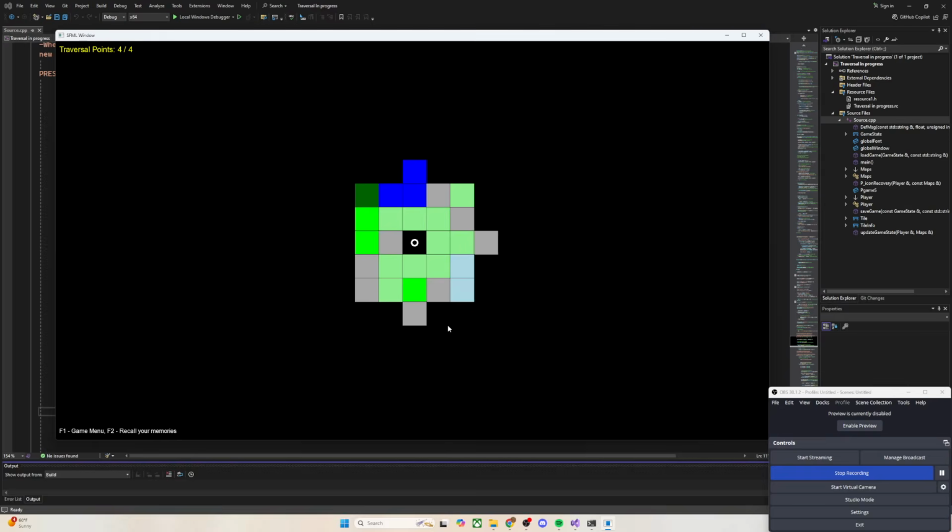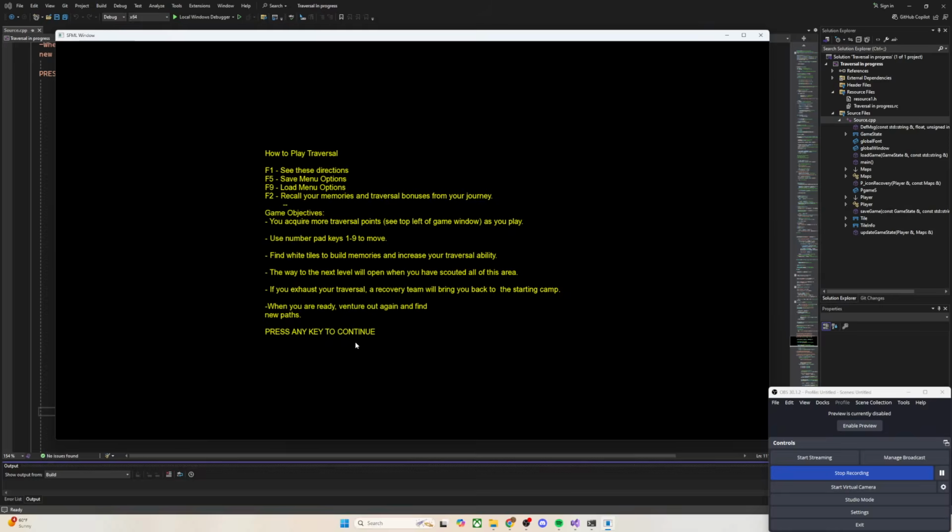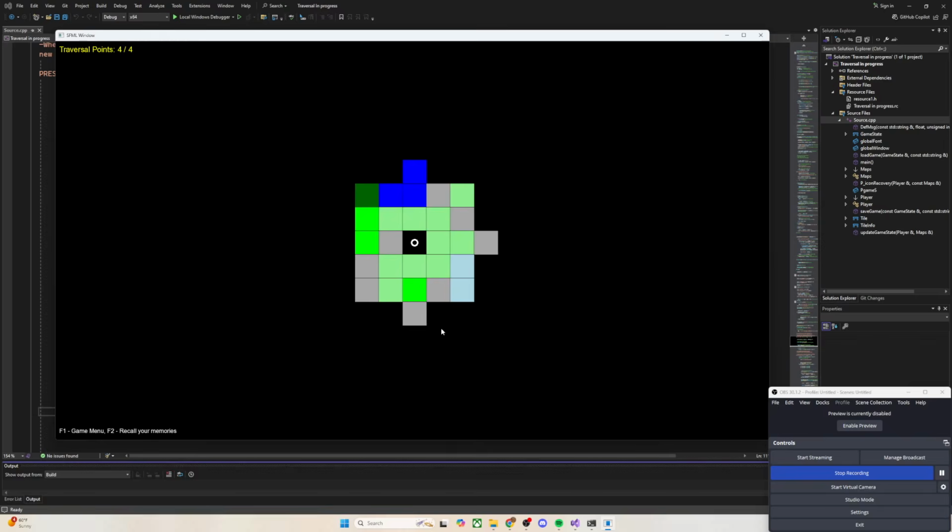Press any key to continue. Oh, and how about that? The mouse click works. I didn't realize the mouse click would get me out of there. So that's awesome. Now there is no other mouse interaction in this game. As you can hear, nothing is happening. And I guess the only other thing that we need to show right now is the movement.